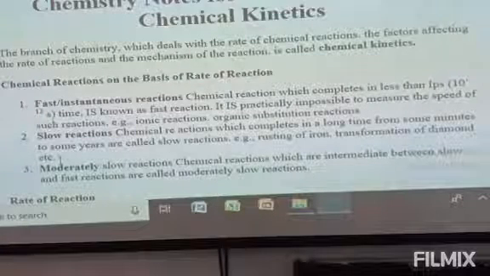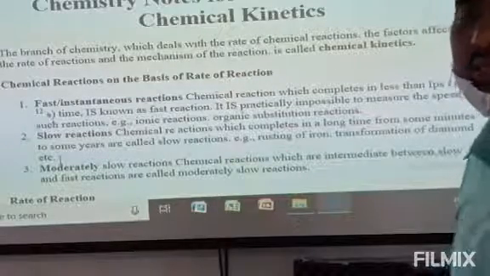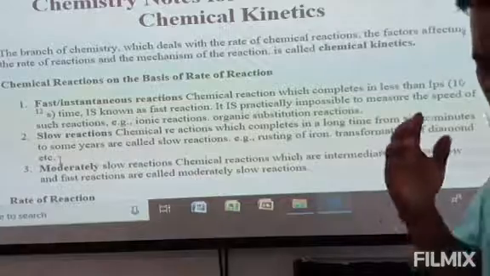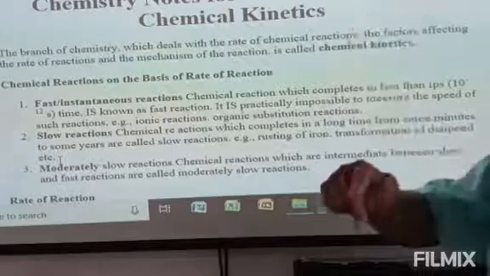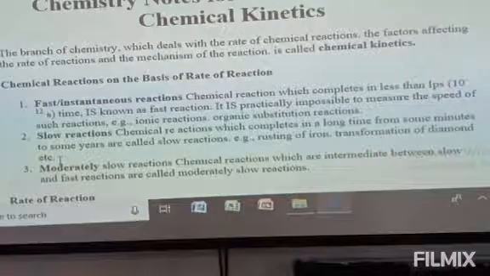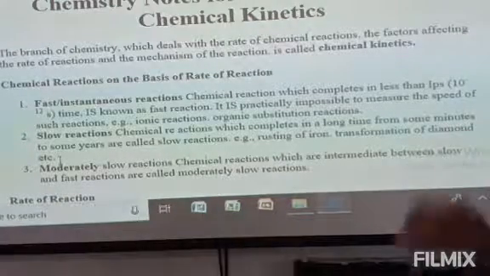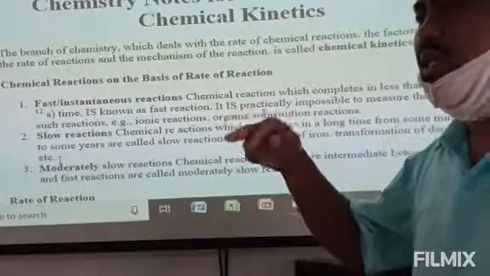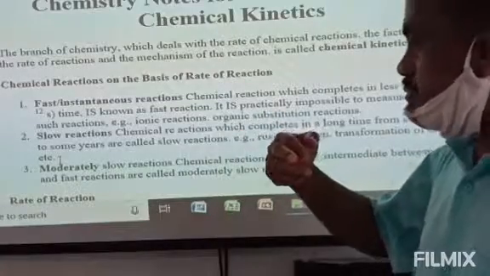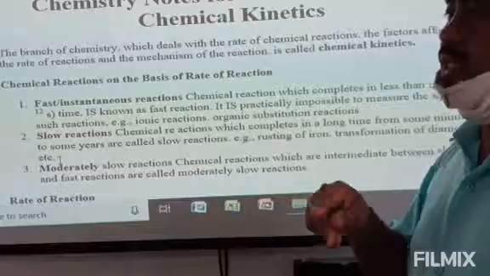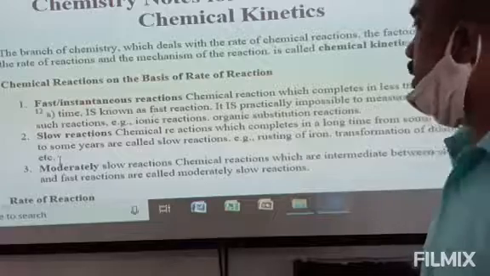And factors affecting means that there are some substances which, when we add them to the chemical reaction, make the reaction complete quickly by decreasing the activation energy or by providing an alternative activation energy pathway. That we simply call a catalyst. So the work of a catalyst is to reach the activation energy quickly or to reduce the activation energy to a level so that all the reacting molecules can easily reach the product.